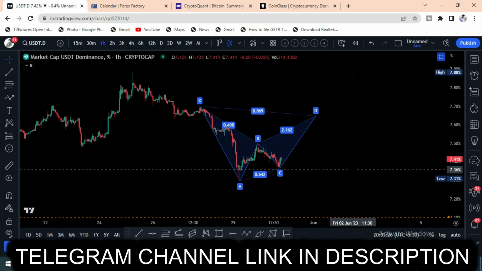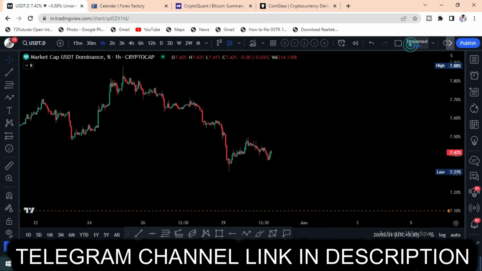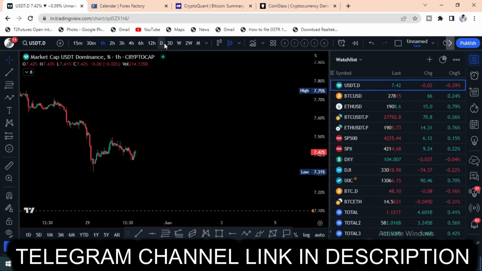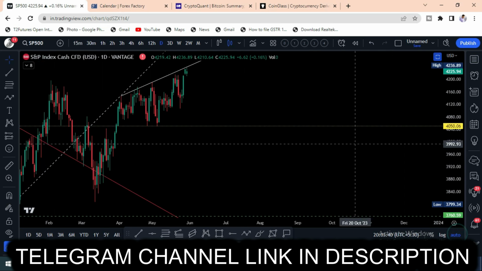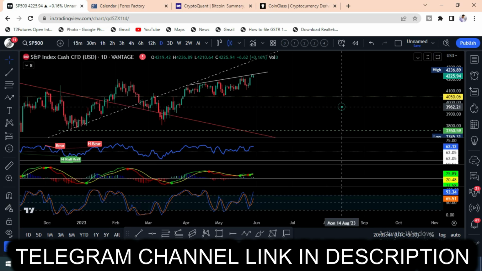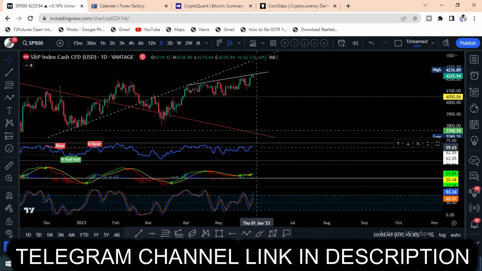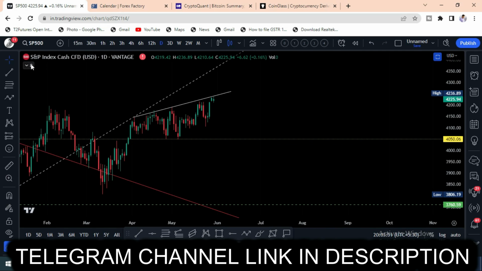So that indicates the market will have a chance of a little bit of bleeding. And if you see the S&P 500 index in the daily time frame, very important thing: the S&P 500 index is taking a resistance here. And if you observe the RSI, RSI and everything are giving a good support system here. With the help of the moving averages, it is above the 21 moving average, also a very bullish thing.